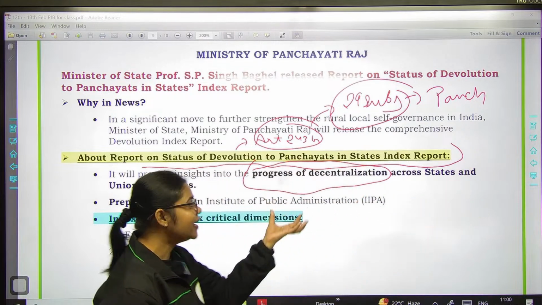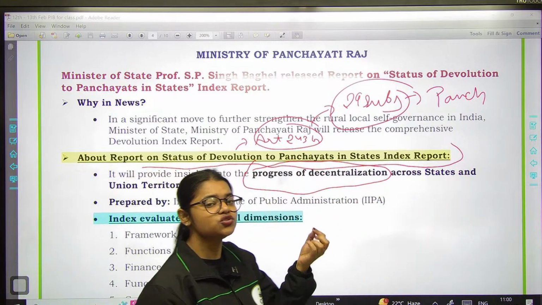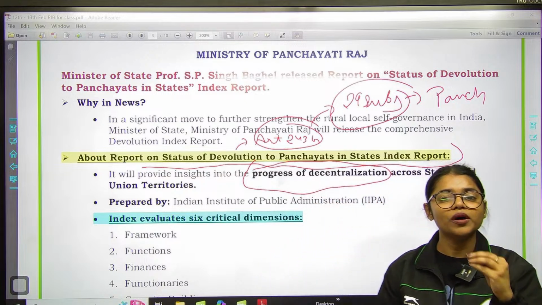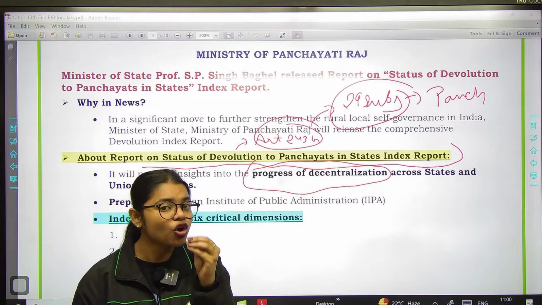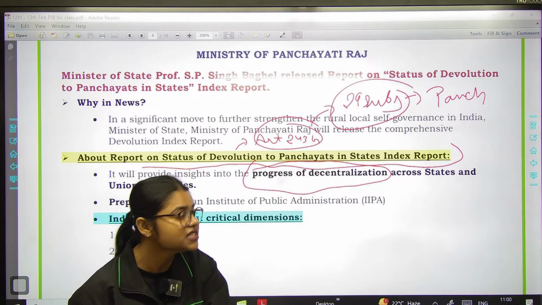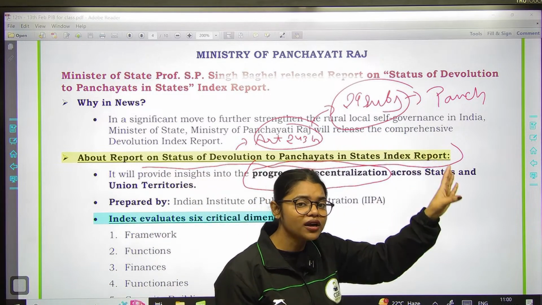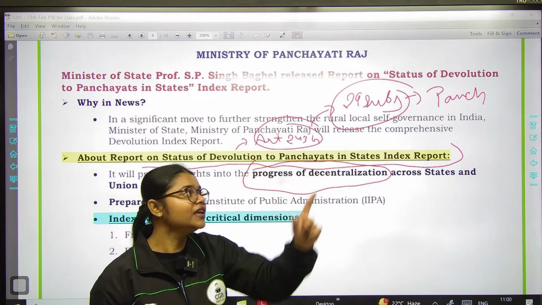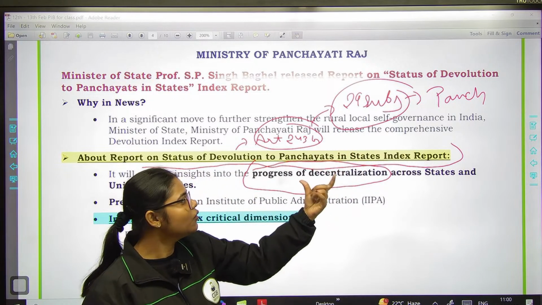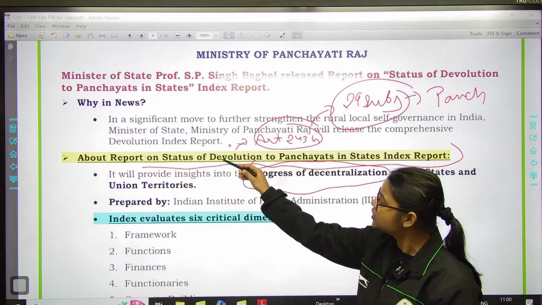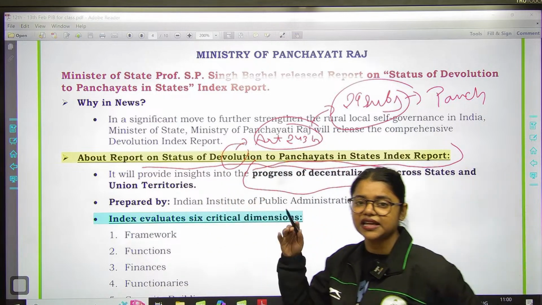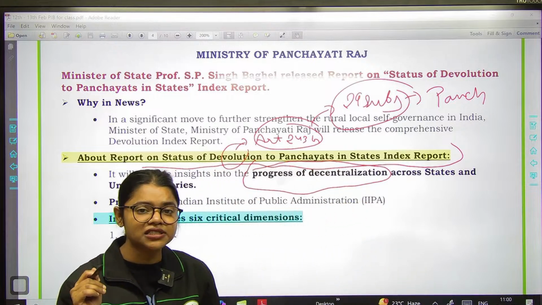Now the objective of this particular report is just to see that how much our panchayats are free, whether they are independent or not, whether they are taking the important decision with respect to this particular index or not, whether the states are involving in these decisions or not. So basically with the help of this particular report, we are just trying to see the devolution of authority and responsibility that has been given to the panchayats, right?